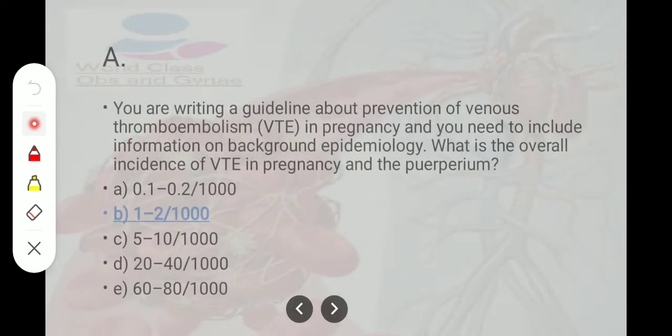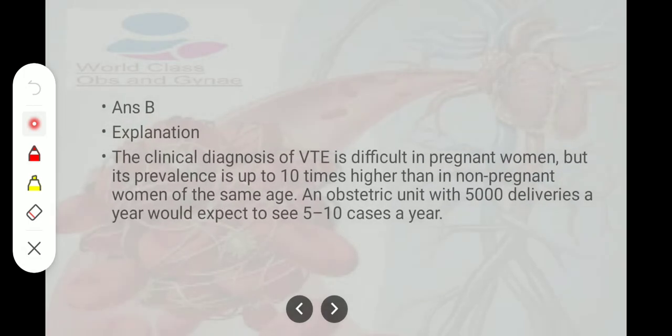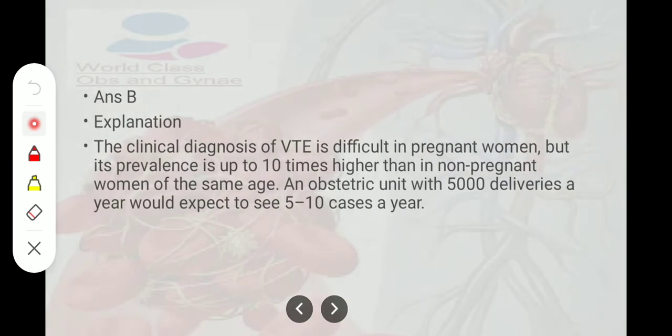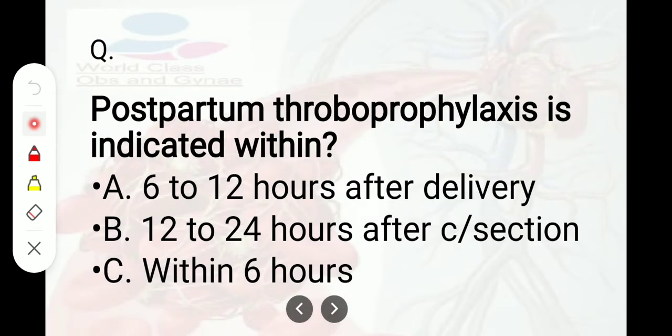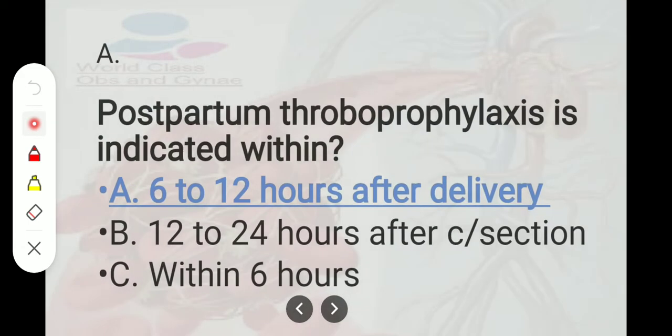The explanation is that clinical diagnosis of VTE is difficult in pregnancy, but prevalence is up to 10 times higher than in non-pregnant women of the same age. An obstetric unit with 5,000 deliveries a year would expect to see 5 to 10 cases a year. Now the question: postpartum thromboprophylaxis is indicated within, we have three choices, 6 to 12 hours after delivery, 12 to 24 hours after delivery, and within 6 hours. The answer is 6 to 24 hours after delivery.